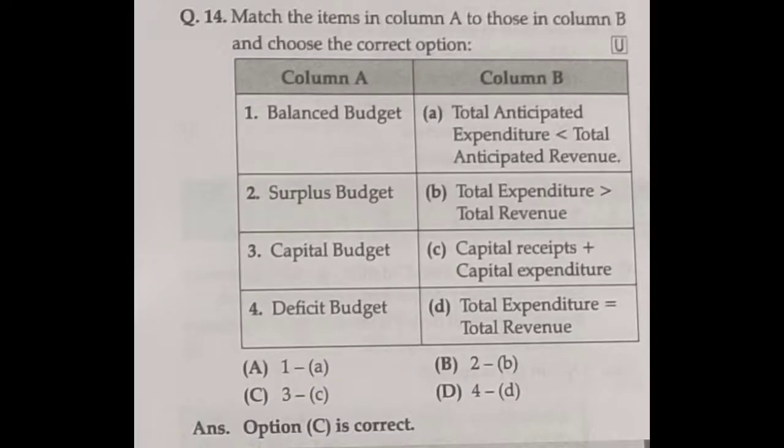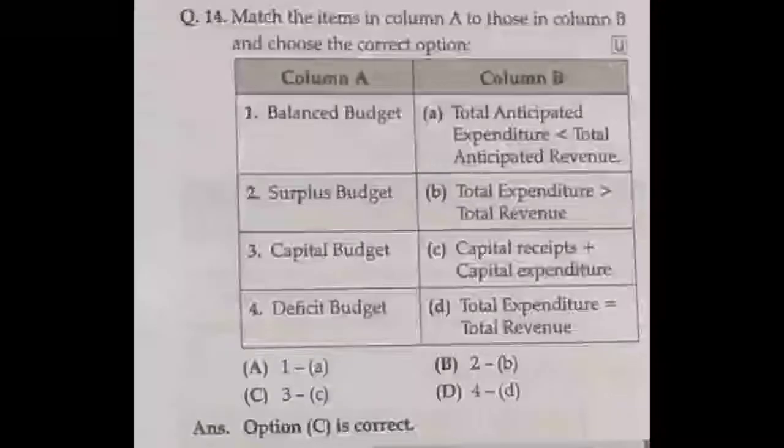And then question number 14. Match the items in column A to those in column B and choose the correct option. Balanced budget: the total anticipated expenditure less than total anticipated revenue. That is not correct. Surplus budget means total expenditure greater than total revenue, that is deficit budget, that is not correct. Capital budget means capital receipt plus capital expenditure, that is correct. So option C is the correct answer.